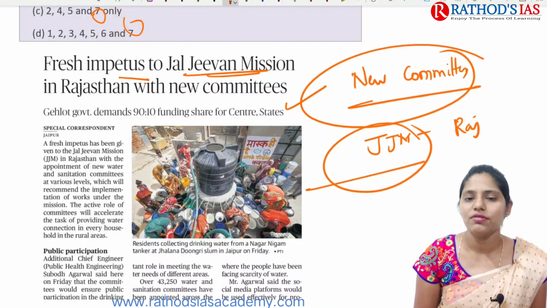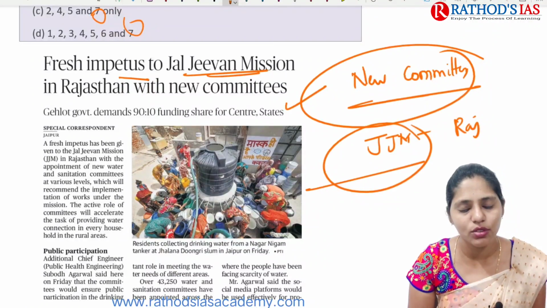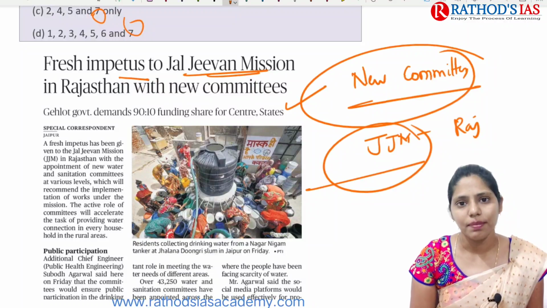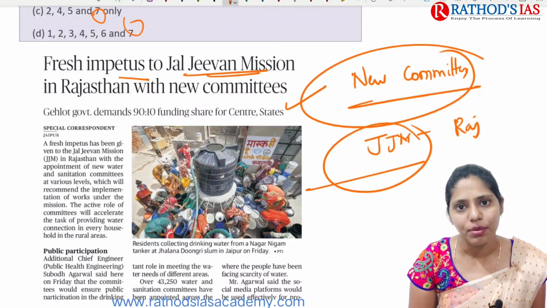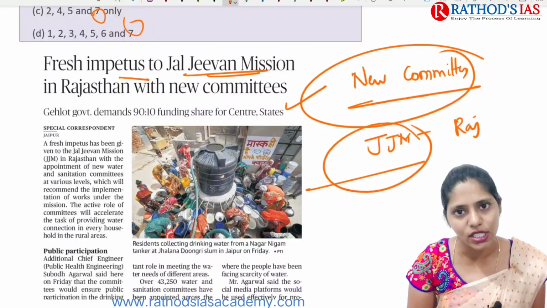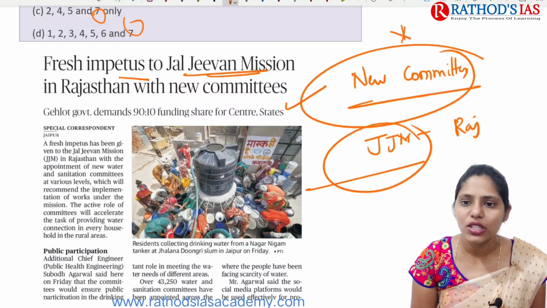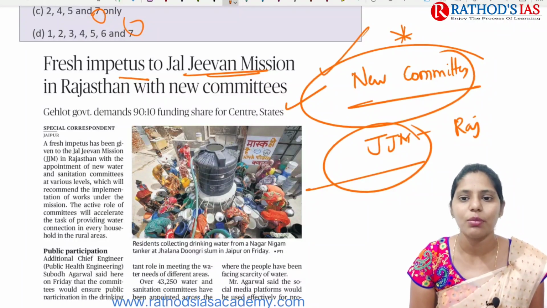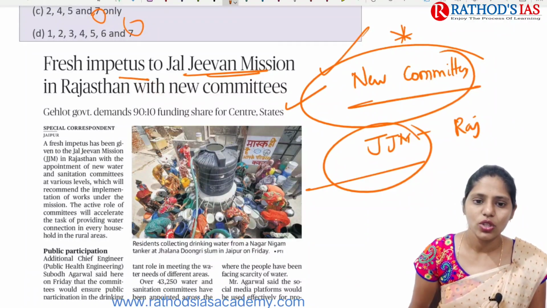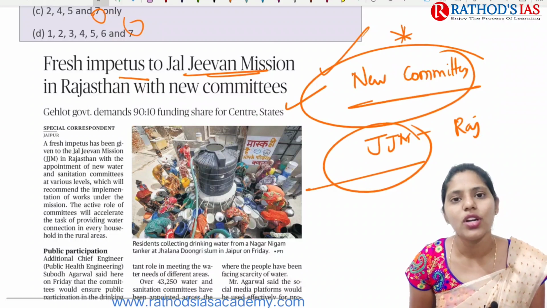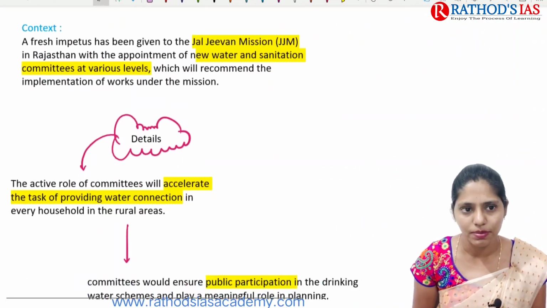You have to know some facts regarding the Jal Jeevan Mission, which mainly focuses on water supply through functional tap facility, especially in rural areas. Here you need to know the need for these new committees, so why we came up with them. This article is important from your governance point of view, which comes in the GS paper 2.